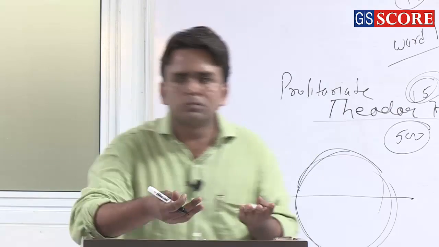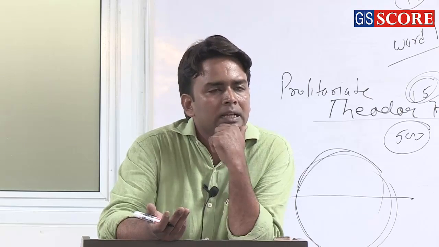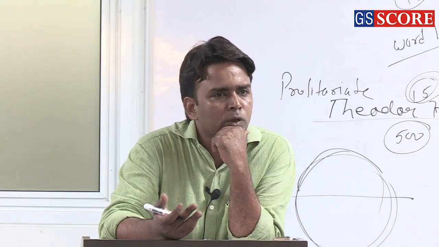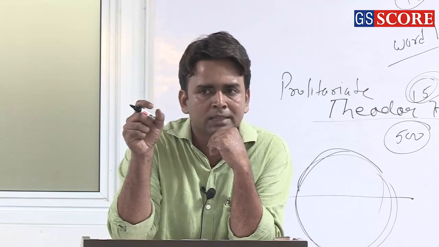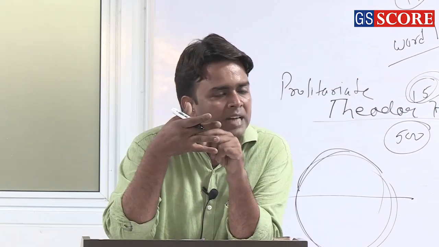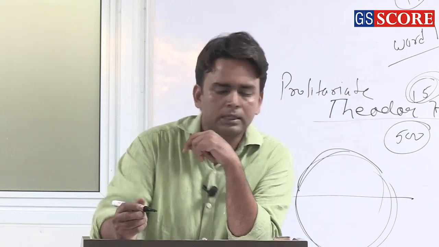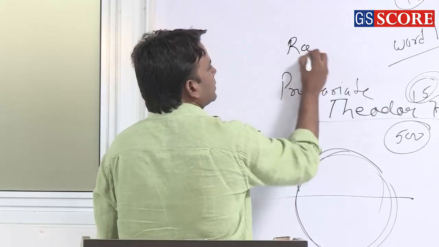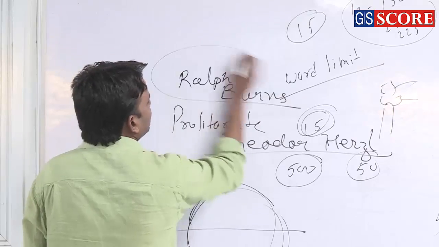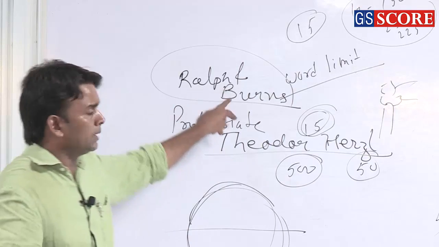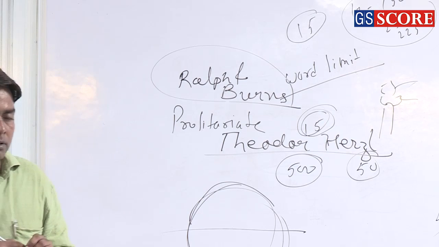Reference books. Most of you must know the normal one, which is fine. The other is Ralph and Burns, World Civilizations, Volumes A, B, and C. Volume C will be good if you are looking for concise material. Have a look at it, then you will understand. Volume A is ancient and Volume B is medieval.